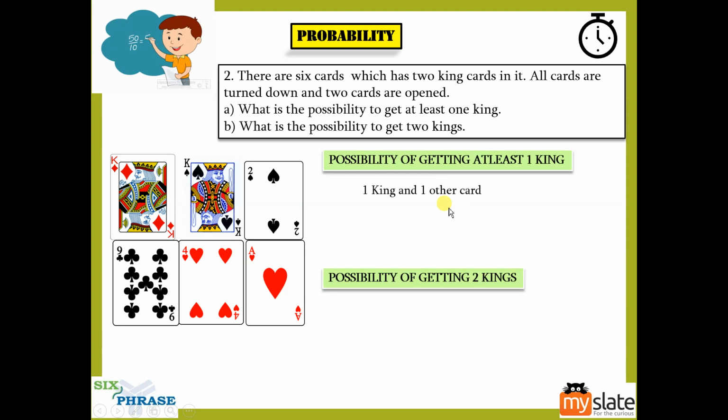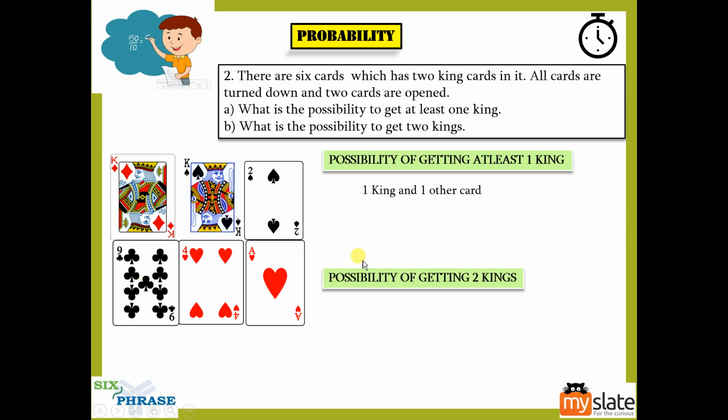Now this one king could be drawn in how many ways? How many kings are there? Two kings. Out of these two kings, this one king can be drawn in two ways. You can either draw this king or this king. If these are the symbols, guys, I said I'll talk about symbols. This is the diamond symbol, and this is red in color. This is the heart symbol, red in color, and this is the spade symbol. This king has the spade symbol, black in color, and this is the club symbol. This 9 has the club symbol, also black in color.